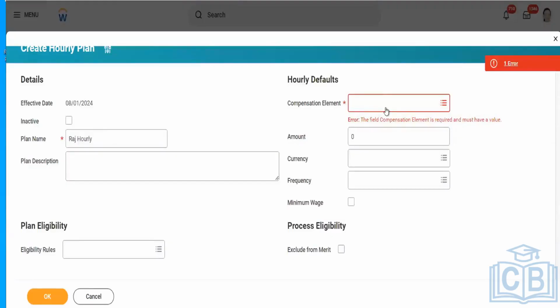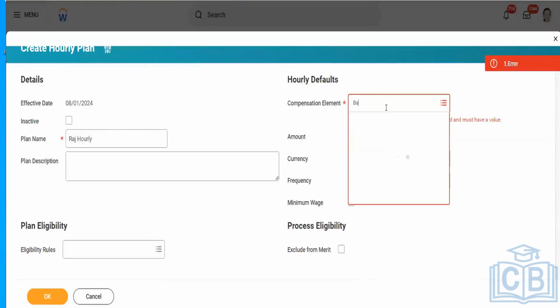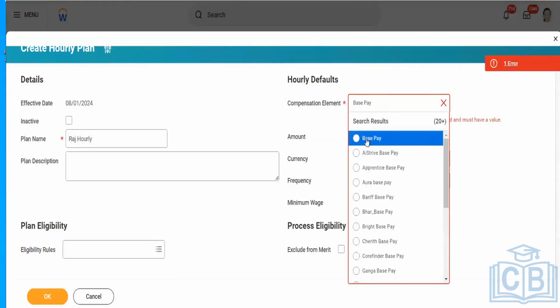Talking about the hourly plan, we can define here the compensation element as base pay. We can mention the hourly amount. Normally, in scenarios, the hourly amount differs, so that is not a mandatory field. We can ignore that and keep it blank.